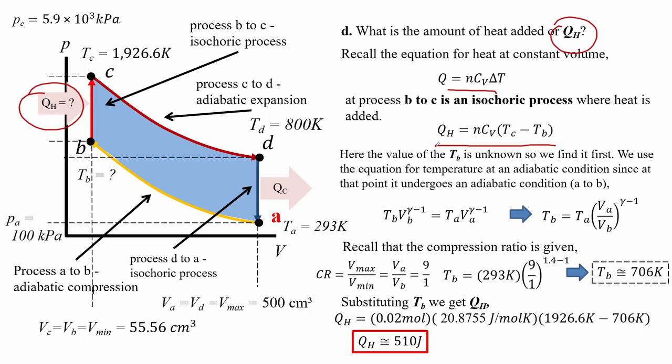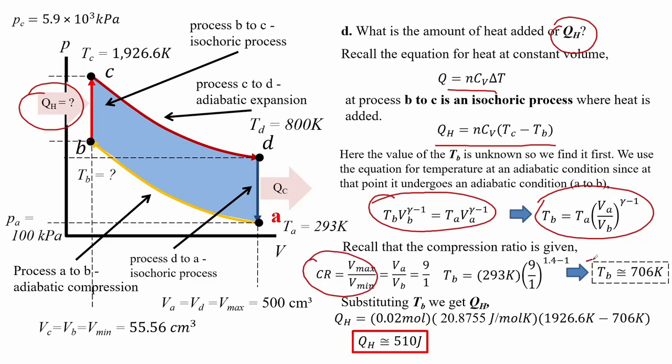To solve this, we use the equation for temperature at an adiabatic condition, since at point B it undergoes an adiabatic condition, A to B process. Applying the compression ratio also we get that the temperature at point B is around 706 Kelvin. Substituting this value to the heat equation we find that the heat added or QH is around 510 joules.